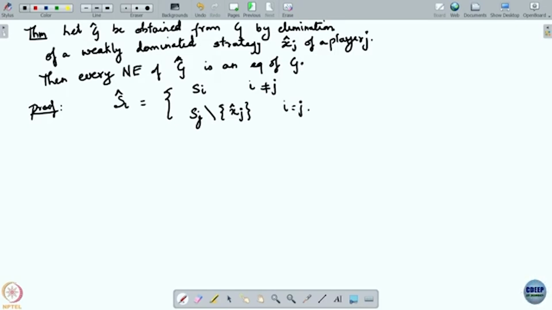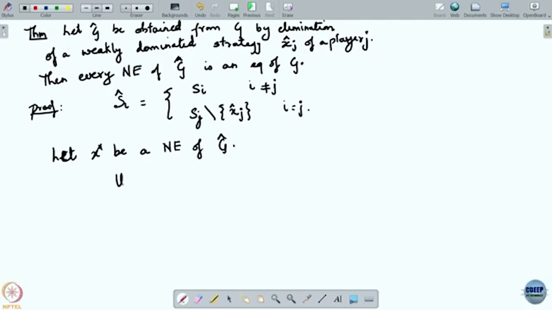Okay. So, for all other players i, S hat i is equal to Si, and for player j, it is equal to Sj minus this weakly dominated strategy that has been removed. All right. So, now let x star be a Nash equilibrium of G hat.